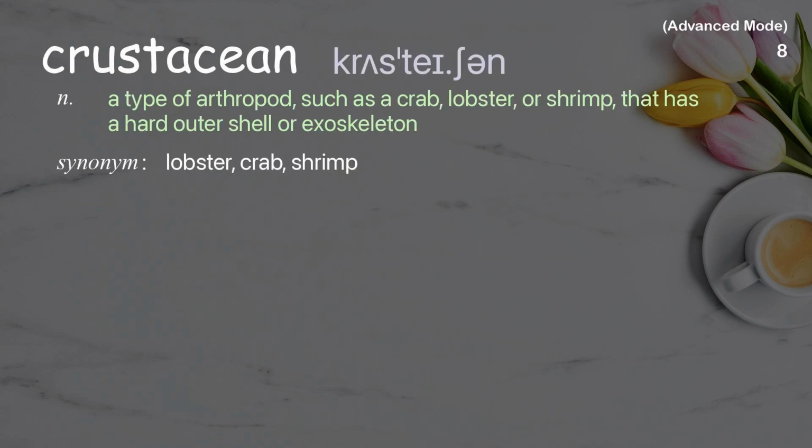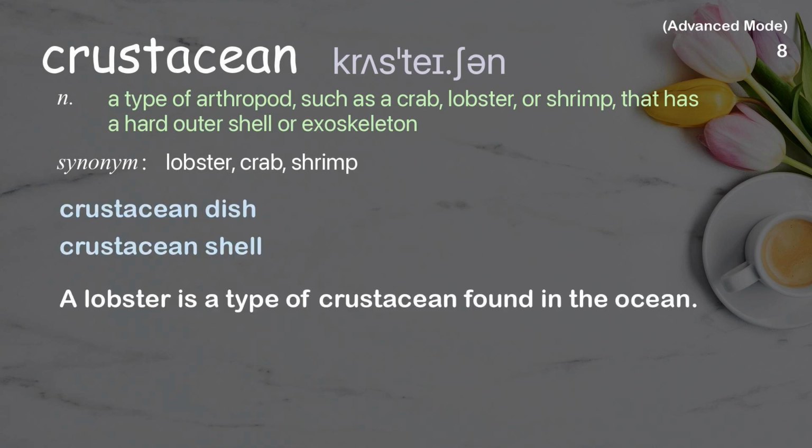Crustacean. A type of arthropod, such as a crab, lobster, or shrimp, that has a hard outer shell or exoskeleton. Examples: Crustacean dish. Crustacean shell. A lobster is a type of crustacean found in the ocean.